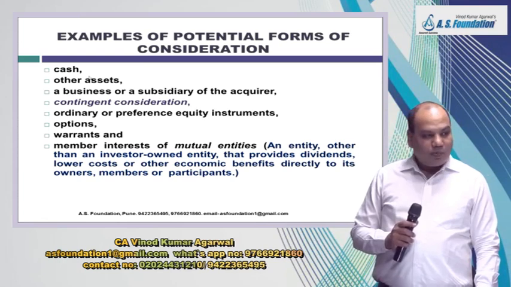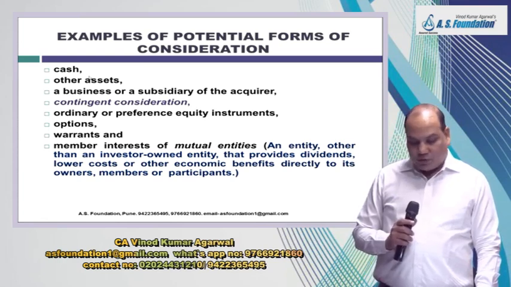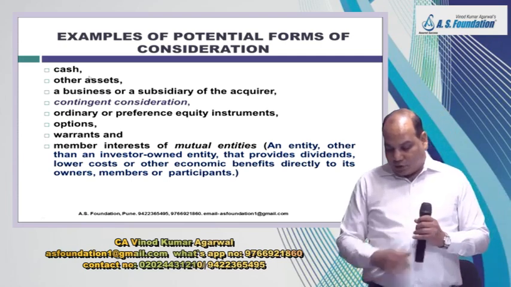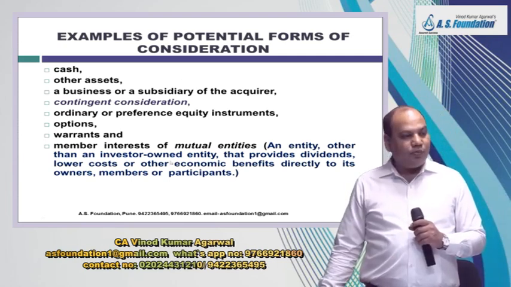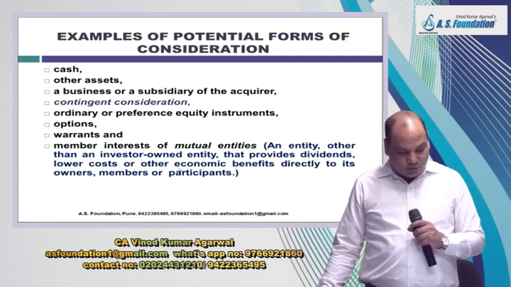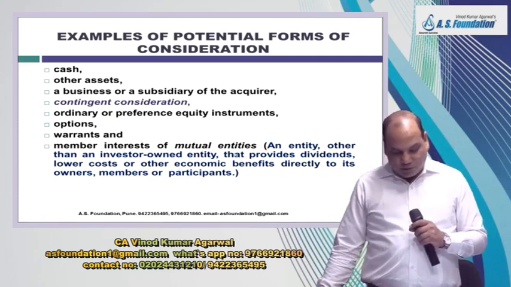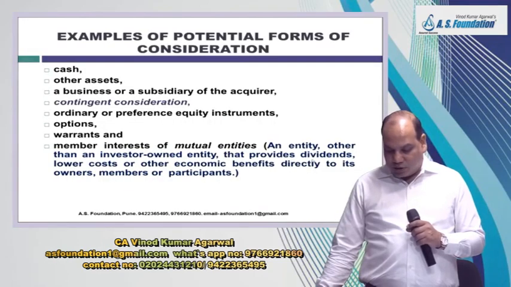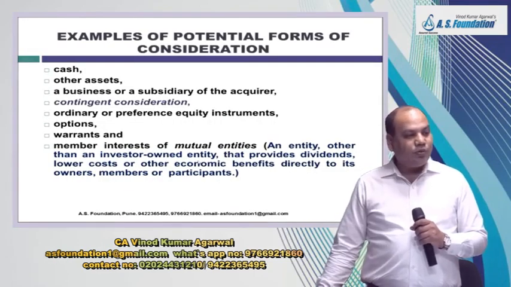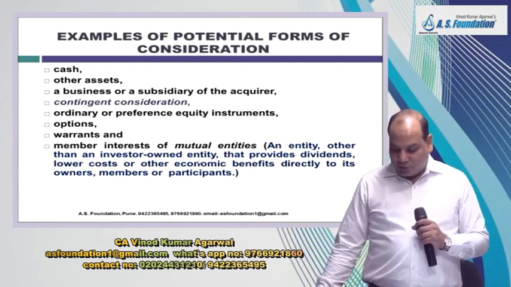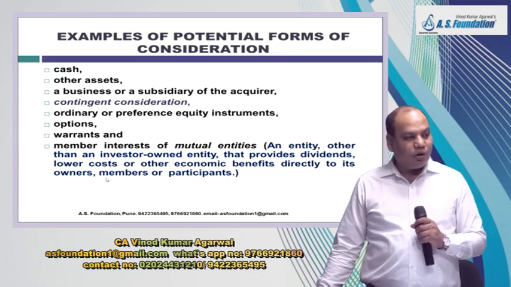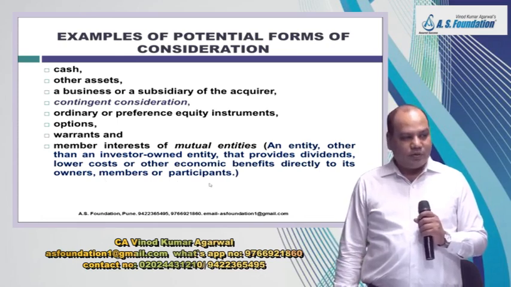Then consideration paid in the form of ordinary or preference equity instruments, options, warrants, and the last is member interest of mutual entities. This you don't give much importance. Mutual entities are those entities which are investor owned entities that provide dividends, lower cost or other economic benefit directly to the owner, members or participants.